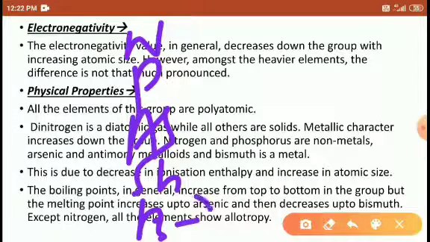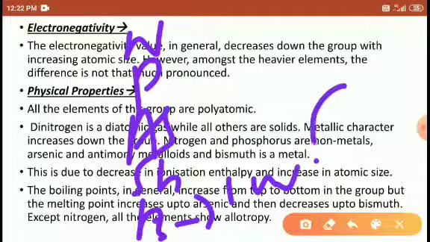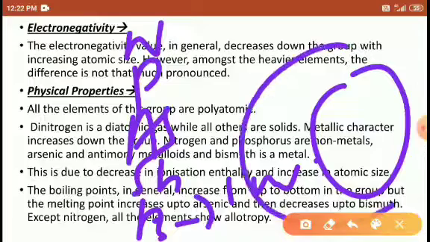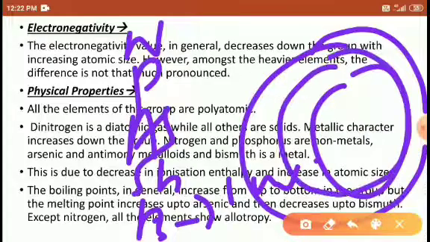Bismuth has a low melting point because of its large size; despite the high number of protons and electrons, the large size gives it a high volume, and due to the high volume it has a low melting point.